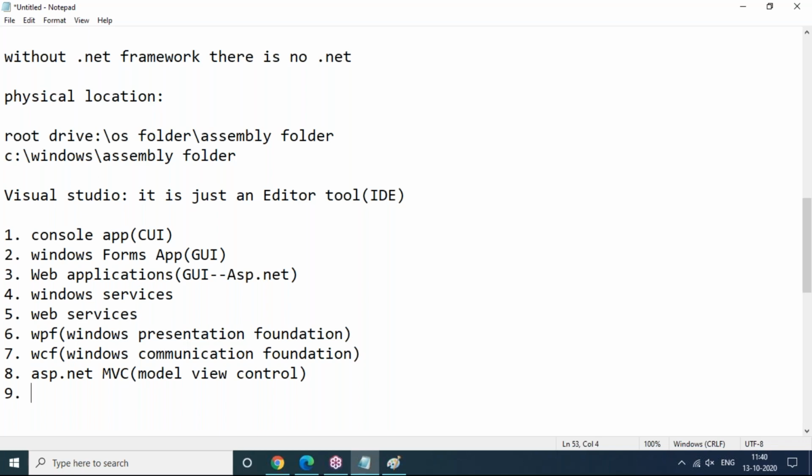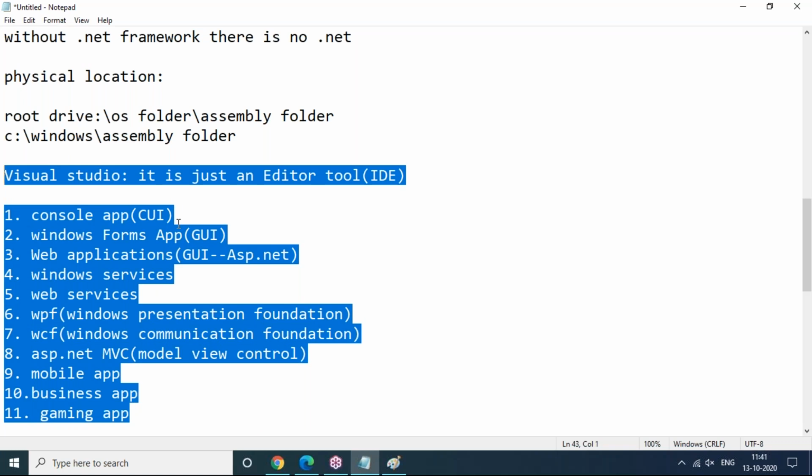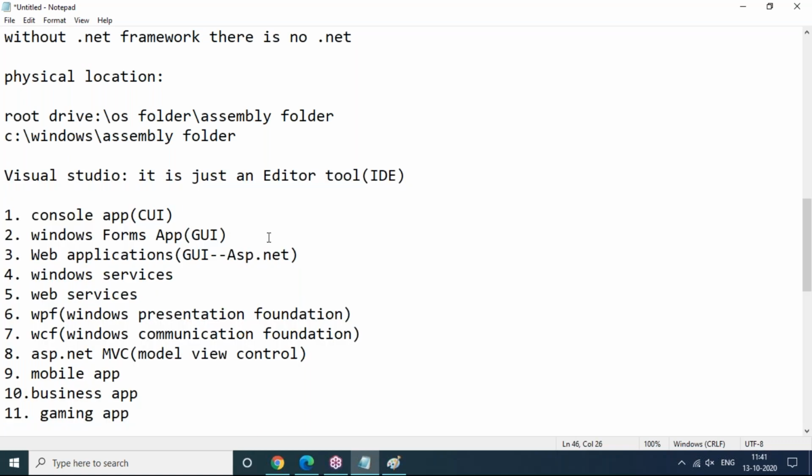Next, even mobile applications also we can develop using .NET, and even business applications like some small scale business application according to their requirement we are able to develop, and even gaming applications also we are able to develop using .NET. These are the application areas where exactly we can use .NET. So .NET is a completely huge technology, we can say. We can fulfill any kind of requirement using .NET. Once you are familiar with .NET, any kind of application development is possible.